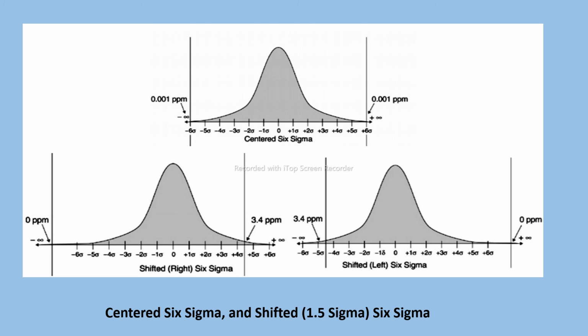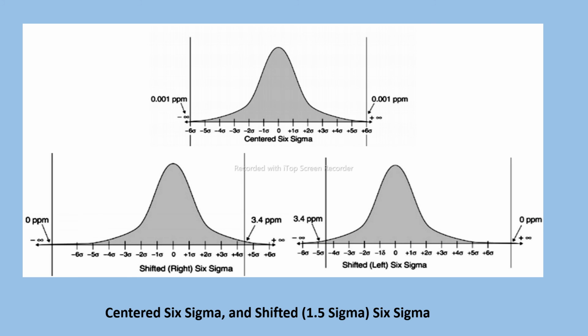Further, when the production distribution shifts by 1.5 sigma, the intersection points of the normal curve and specification limits become 4.5 sigma at one end and 7.5 sigma at the other. It cuts here at 4.5 and here at 7.5. These 2 points cut the curve.